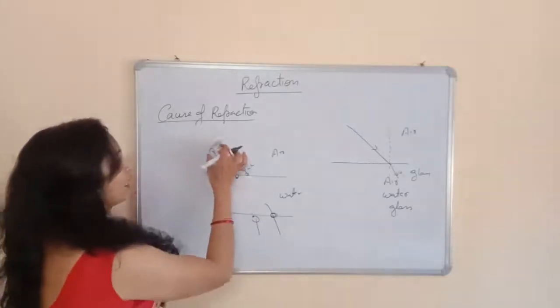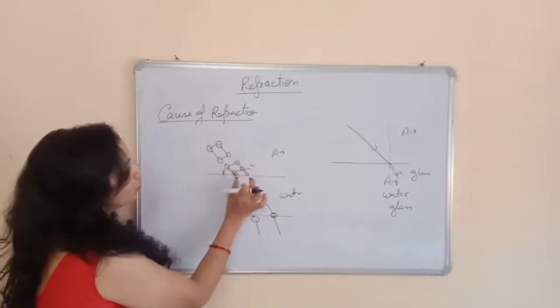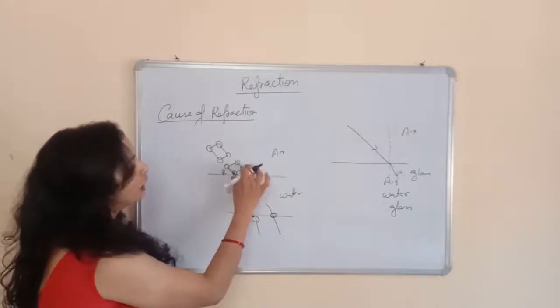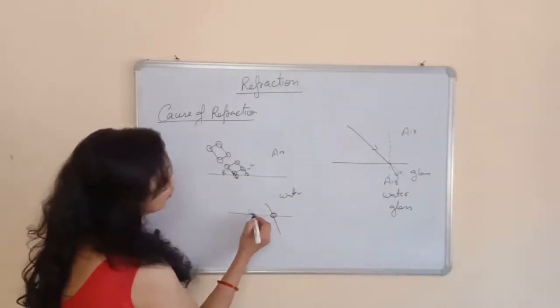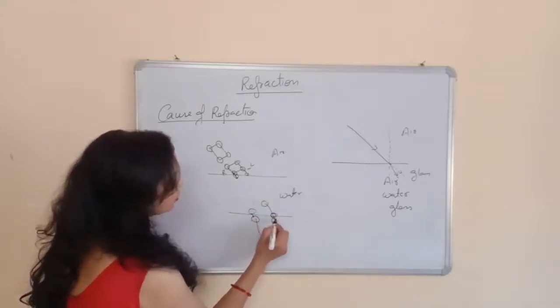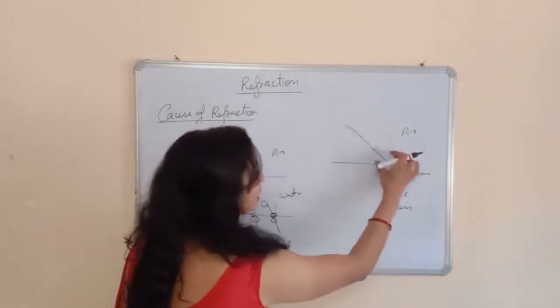It is coming like this. Now after entering into the water, its speed will slow down. This wheel will have the slow speed as compared to the left wheel. So what will happen? It will bend like this, and this four wheeler which is coming like this will be now this. It means जो पहले ऐसे आ रहा था वो ऐसे नहीं जा पाएगा, क्योंकि इधर वाला